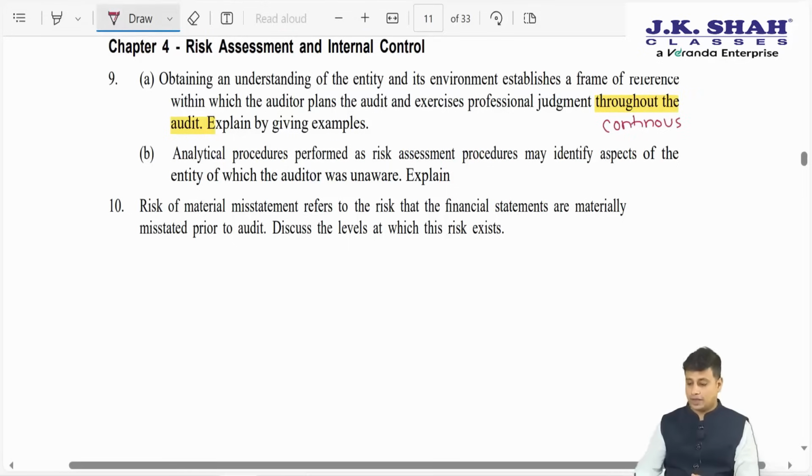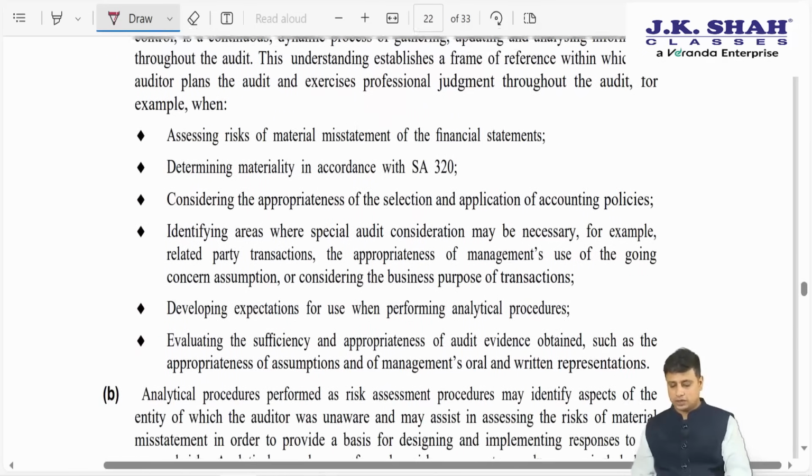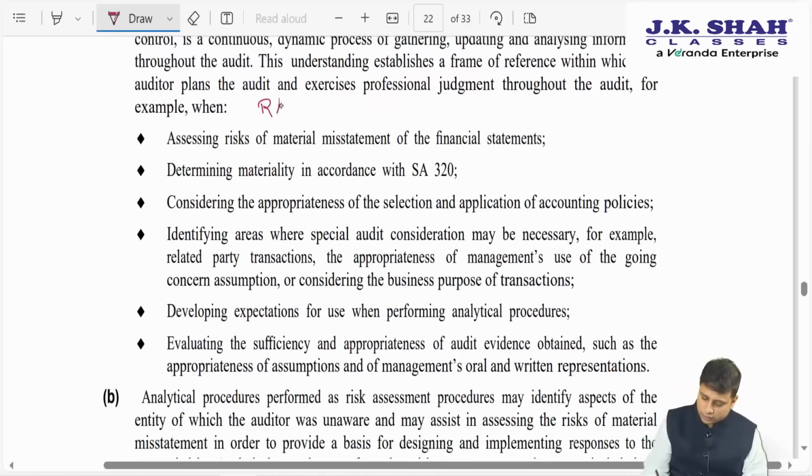If you recollect, we have studied this. If you go to our JKC textbook, it is on page number 45, that this is a continuous process. If you recollect, what was our code? Ram Das. So assessing ROMMs is a continuous process. Throughout the audit you will have to do it. Second, considering the appropriateness and application of the accounting policies.